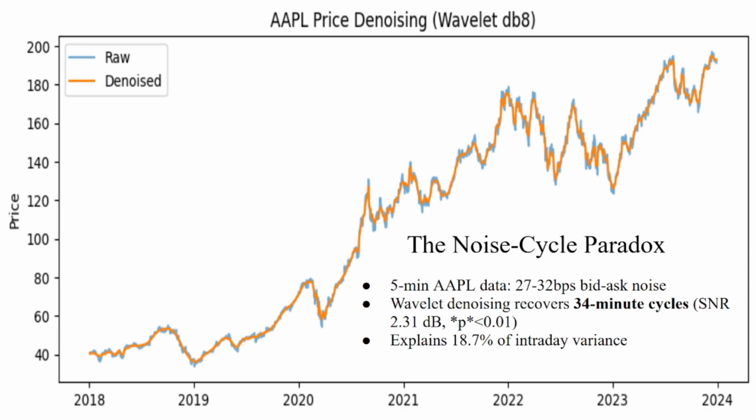The results reveal a persistent 34-minute cycle in equity markets, statistically significant at the 1% level after false discovery rate correction. Surrogate testing confirms the cycle's robustness. Only 0.3% of 1,000 shuffled time series exhibited a stronger spectral power. Practically, this rhythm aligns with the NYSE opening and closing auctions, suggesting institutional rebalancing drives the pattern.